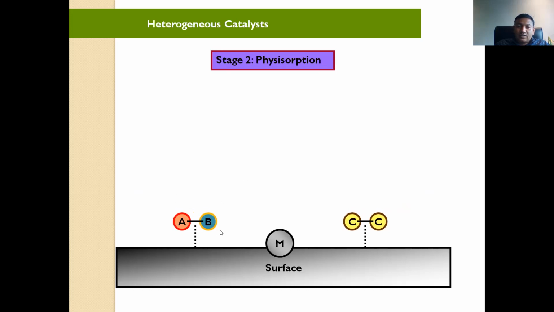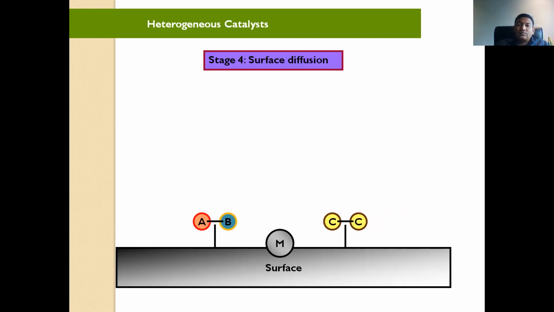So this will come towards the surface, and there is a bond between them, but this is not actually a bond. This is van der Waals forces. So partial bond will be there. There will be attraction. In the third step, yes, chemical adsorption. So this substrate and this surface will combine together, or there will be a bond in between them.